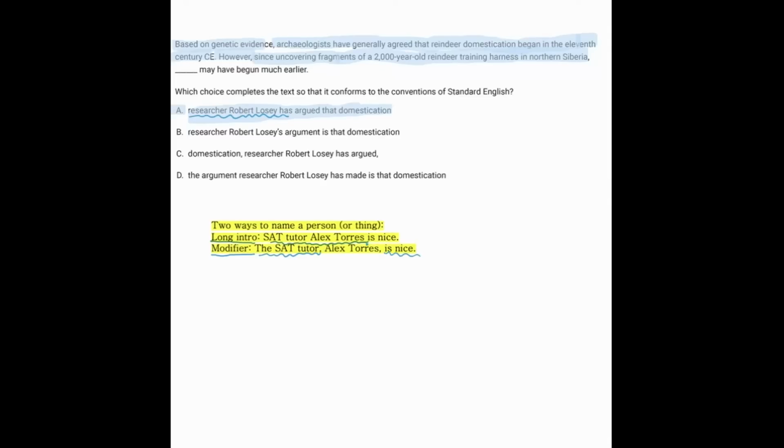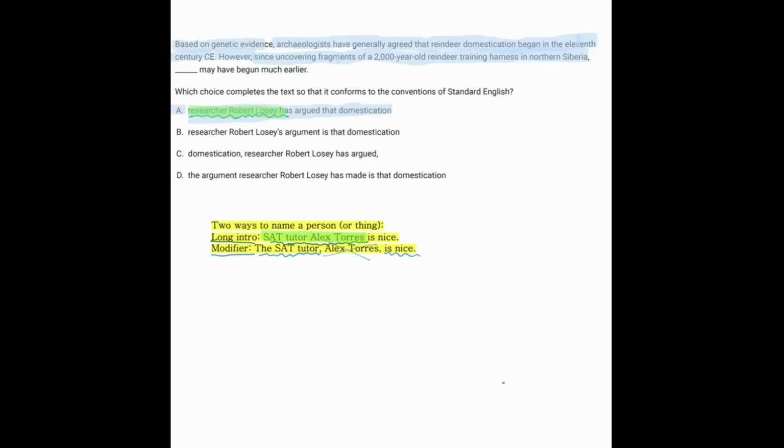For the modifier, you'd have to be able to get rid of the word in between, and the rest of the sentence would have to be able to make sense. But for the long intro, it's just all the information about the person lumped together with their name. And by the way, this is not just for people, this is also for things sometimes, but all the information combined with the name as one big name. So here it's researcher Robert Losey.